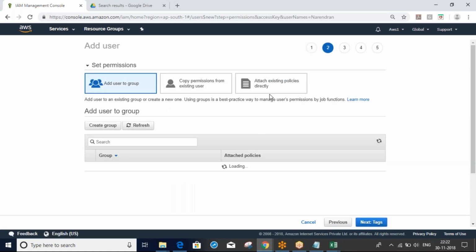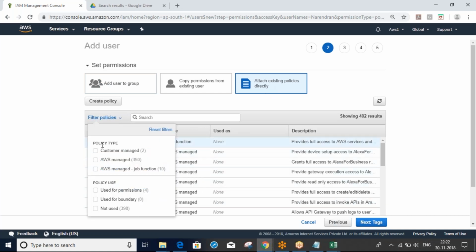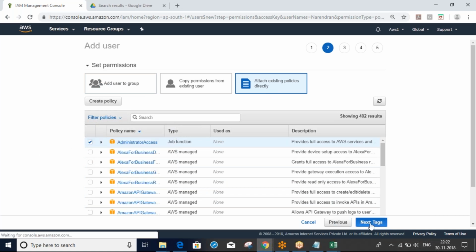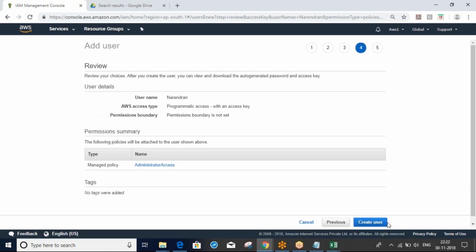Permissions, as usual, we already know all these things. Whatever you want, the default one, or otherwise you want a customer managed policy, whatever you want, you can attach. Next, tags, review, create.